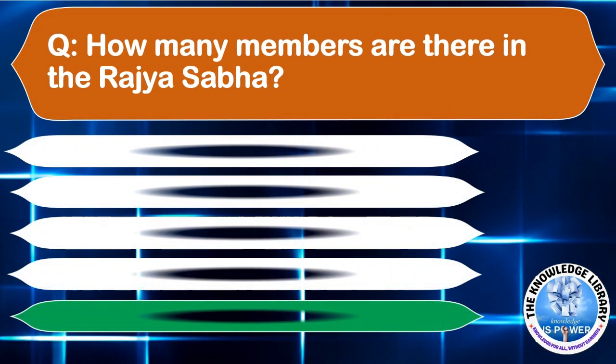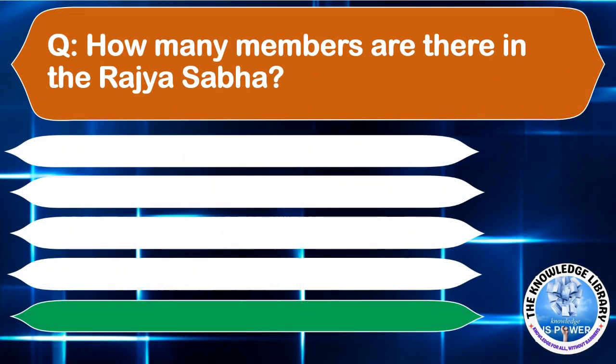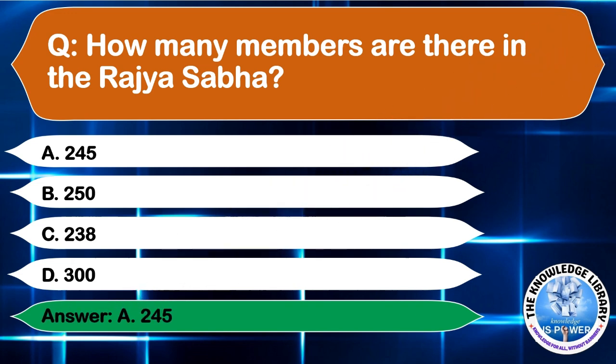How many members are there in the Rajya Sabha? Option A, 245. Option B, 250. Option C, 238. Or option D, 300. The correct answer is option A, 245. Moving to the next question.